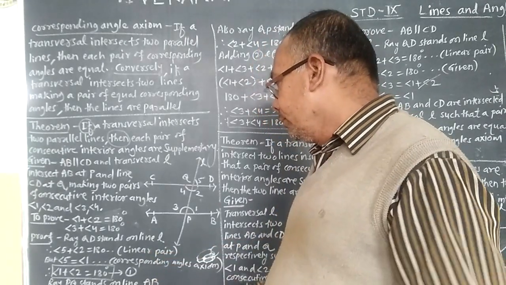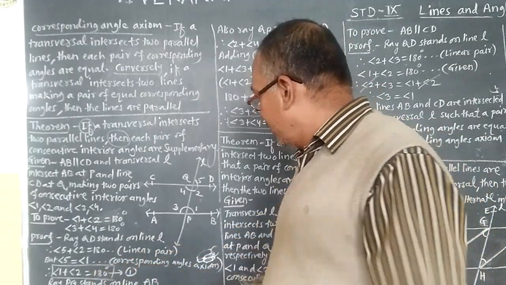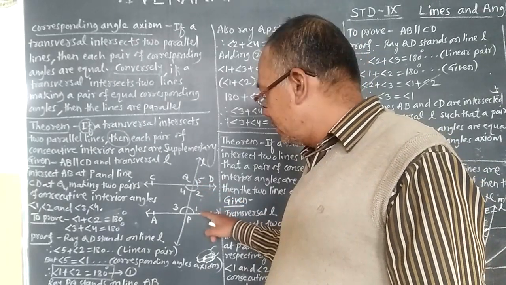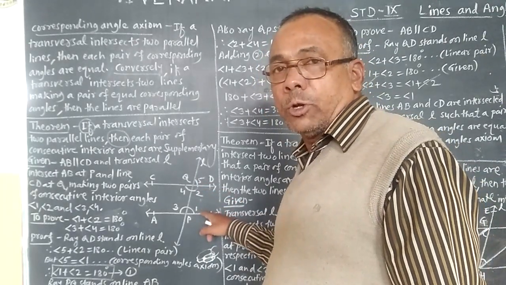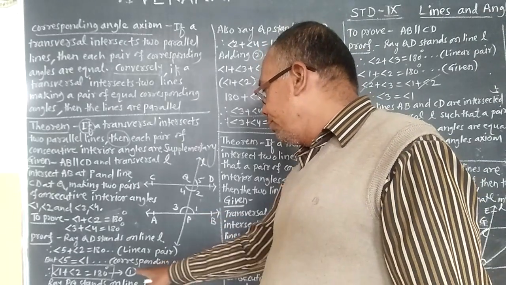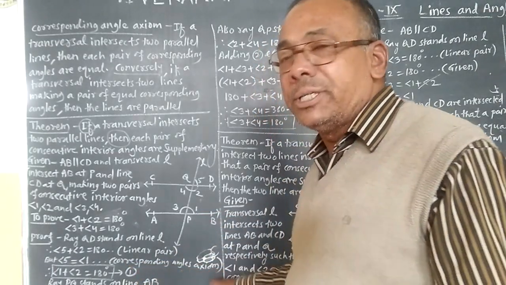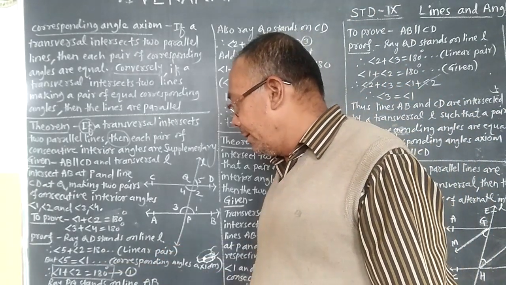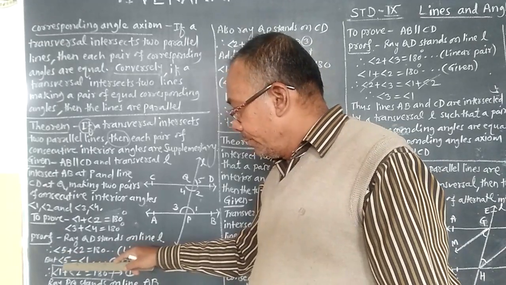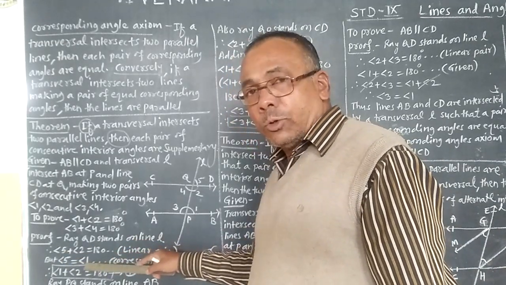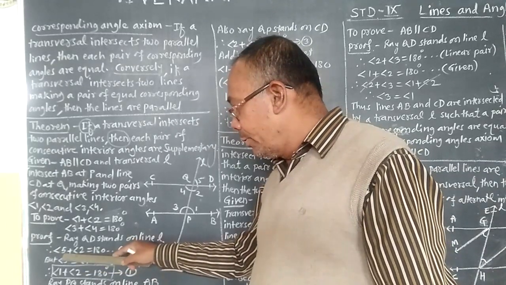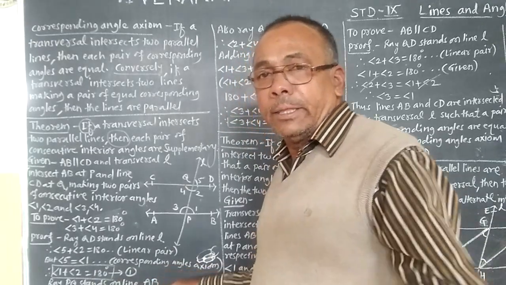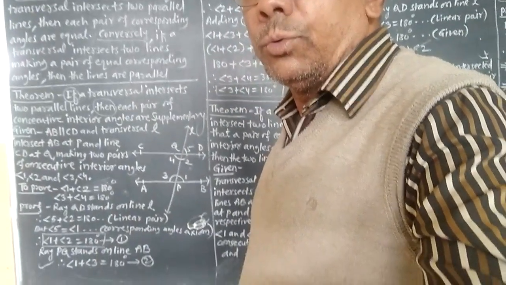Now we know that angle 5 is equal to angle 1 because they are corresponding angles formed due to the transversal of the parallel lines. So we have given the reason, corresponding angles axiom. Now substituting angle 1 in the above equation, we get angle 1 plus angle 2 is equal to 180 degrees, and that is equation number 1.